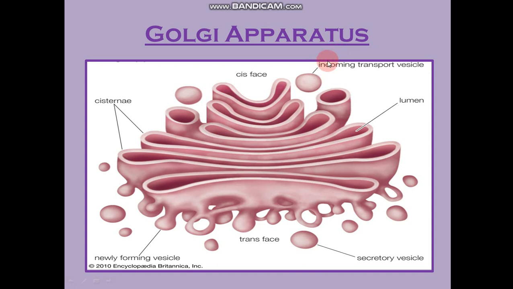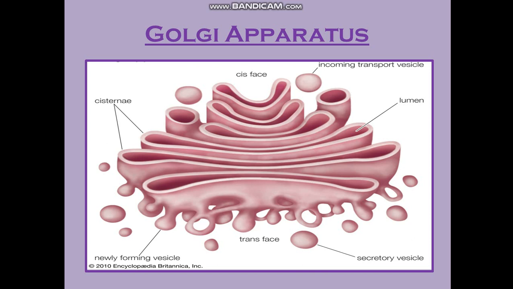Utilize means they are also allowing the incoming transport vesicles and the outgoing secretory vesicles. Other cells can also send some of their waste products or undigested products here to the Golgi bodies, and then they are recycling it, utilizing their own enzymes, or sometimes they are giving out the vesicles which have their enzymes which are required in some other cell organelle before doing some work.